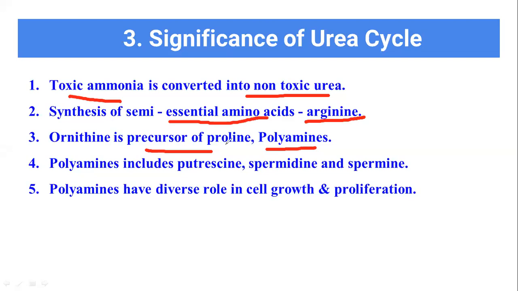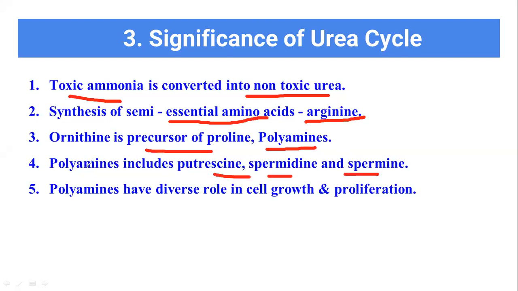Now just understand that ornithine is very essential for the production of proline and polyamines. Polyamines, what are they? Many amines join together to form multiamines. That is called polyamine.